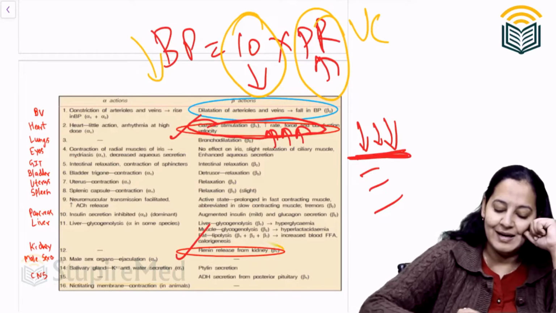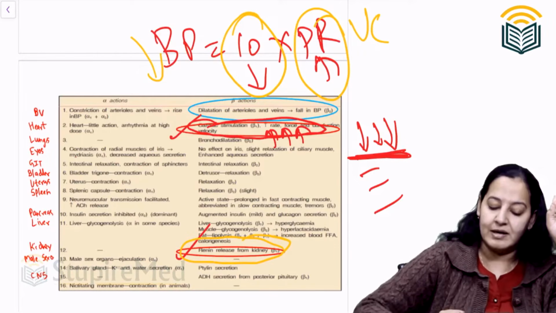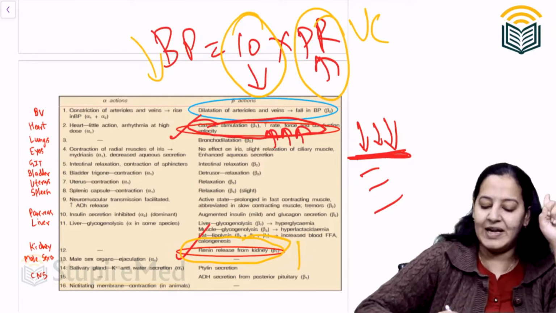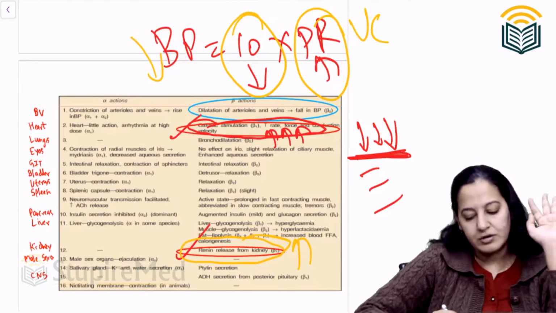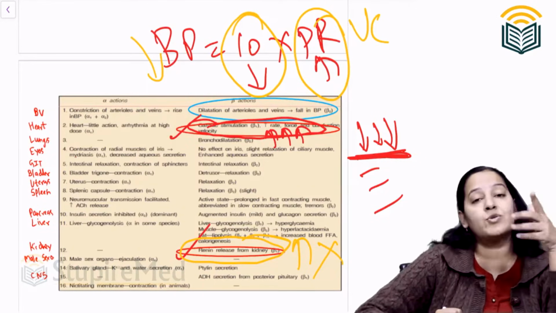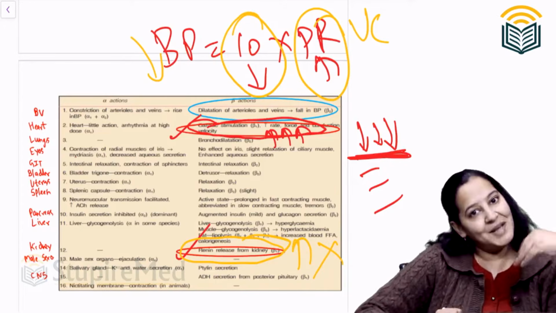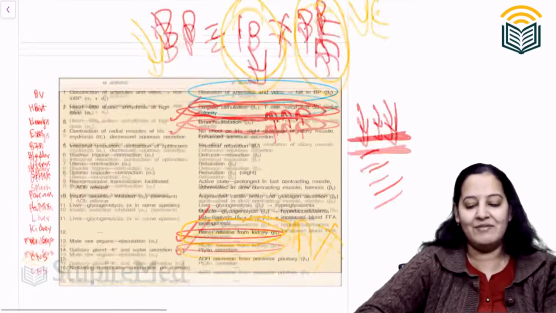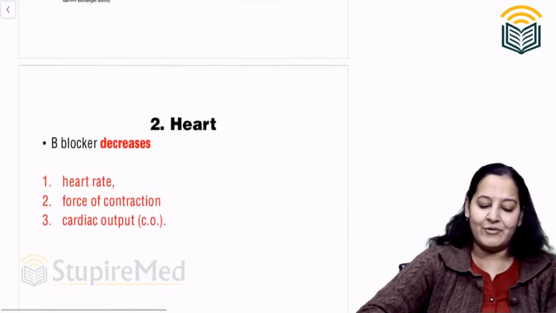And the other reason: beta agonist causes renin release from the kidney. They will block this. They will inhibit renin release. What was renin doing? Renin was causing sodium and water retention, and they inhibit sodium and water retention. So they will decrease BP. So ultimately they decrease BP.